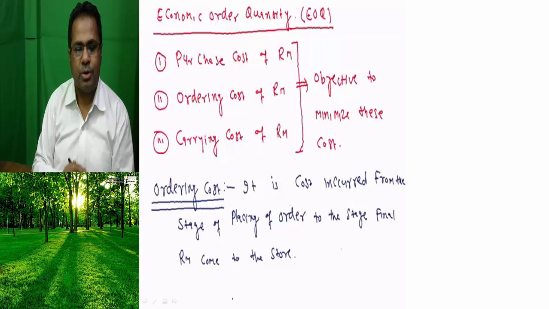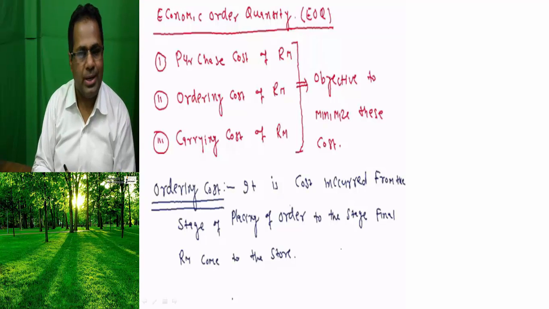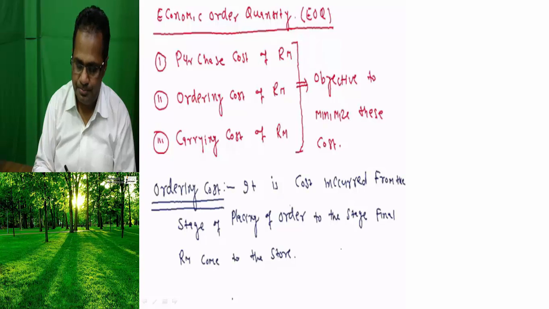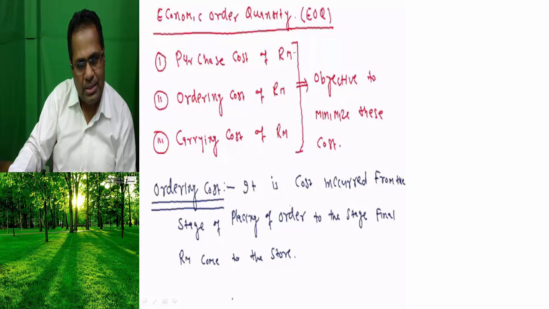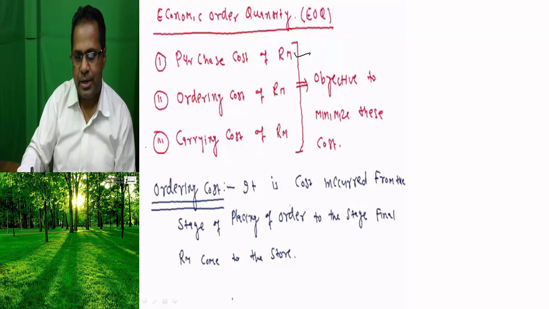Now we are going to make you understand economic order quantity. The objective of economic order quantity is how to minimize the purchase cost, ordering cost, and carrying cost of raw material. This is the main thing.